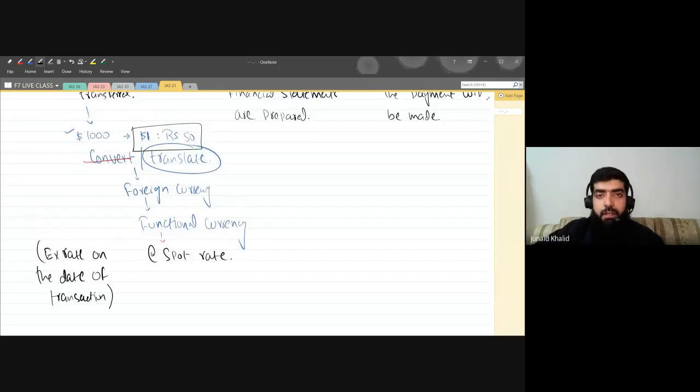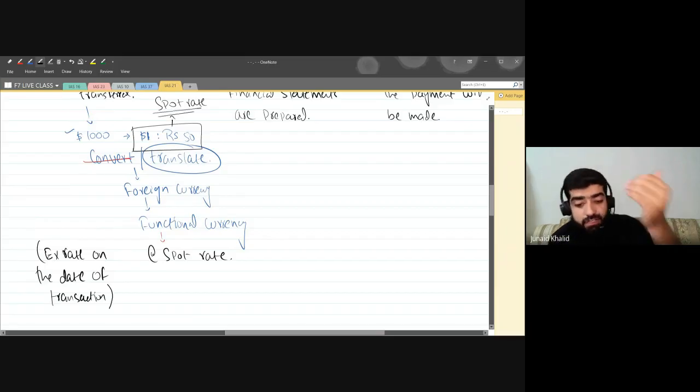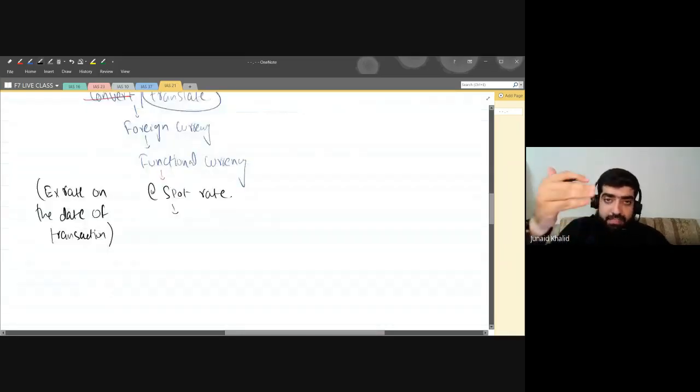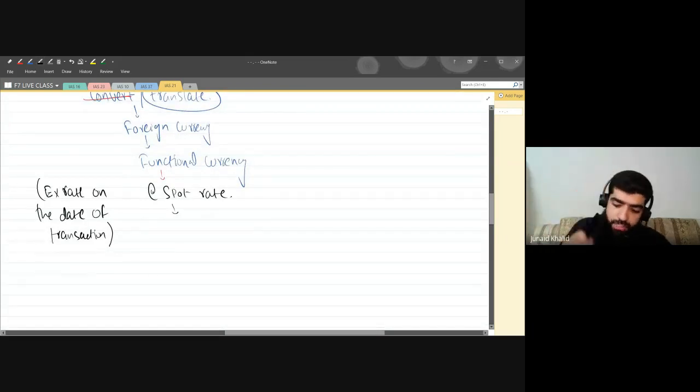So what we did, we translated that amount according to the spot rate. That was basically the spot rate. We translated the foreign currency into the local or functional currency at the spot rate. And one more thing, I'm going to write it down over here, and you will get the understanding once we attempt one question.